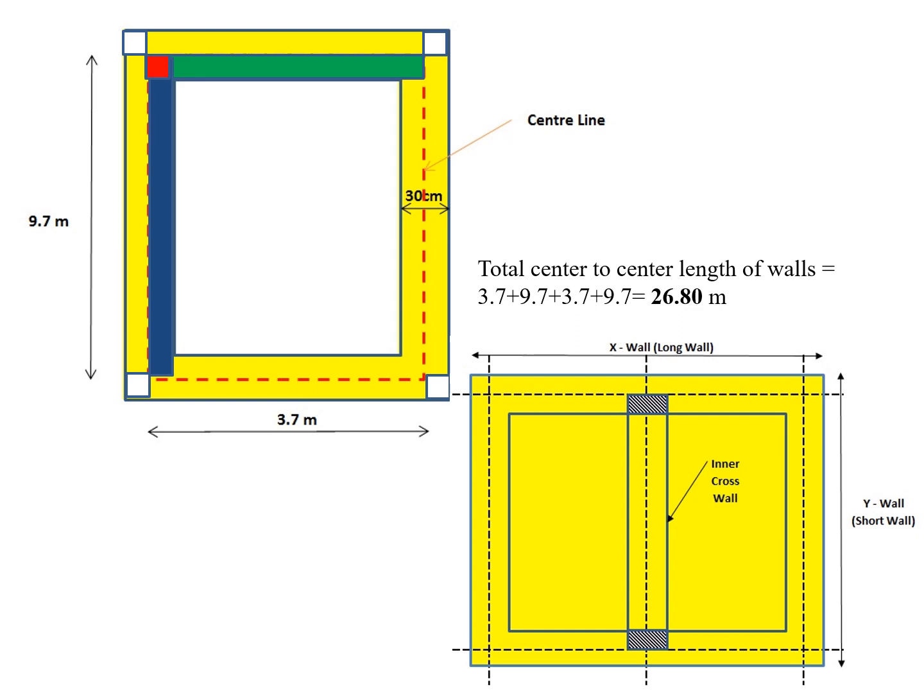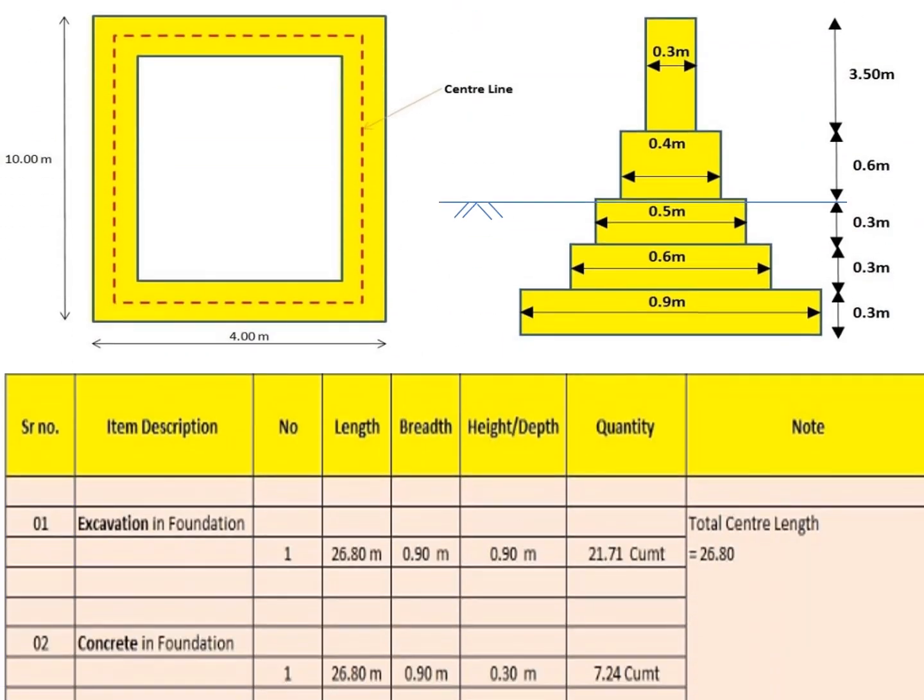So now let's go with a simple example. I am taking the same room dimensions. It is 10 meter by 4 meter and the section is on the right hand side. When I need to do the excavation, what is the first step of the center to center line method? I should be able to calculate the complete center to center distance. What was the total distance? We have seen it was approximately 26.80 meter. So length I am going to write 26.80 meters.